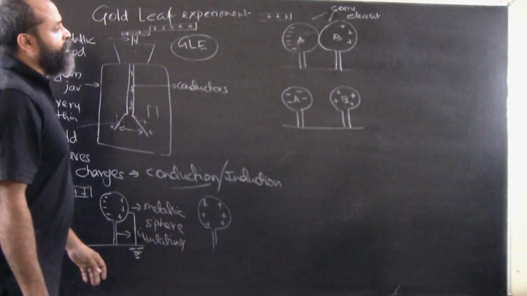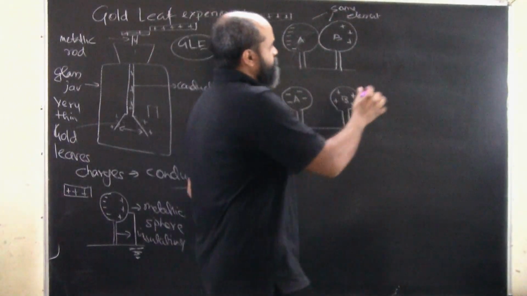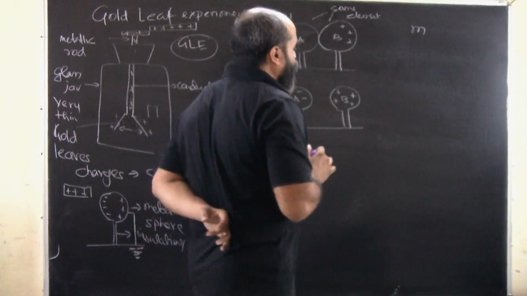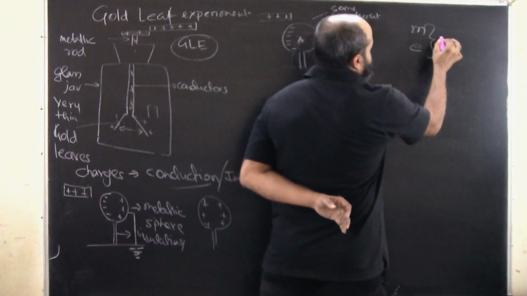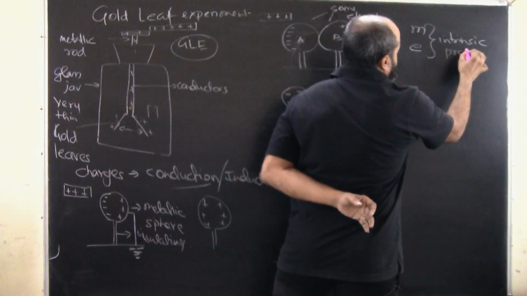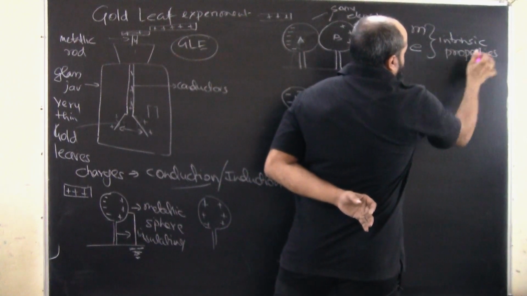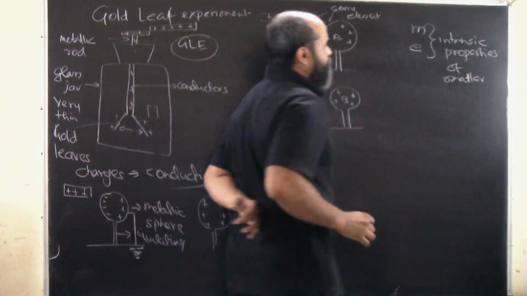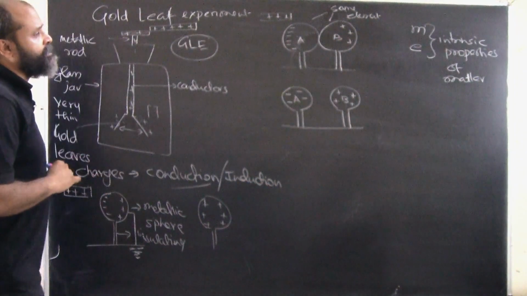So now we need to understand here, there is a difference. We have seen that both charge and mass are intrinsic properties of matter. Both charge and mass are intrinsic properties of matter. Now, is there a difference in which they work?